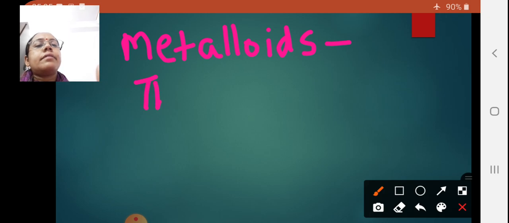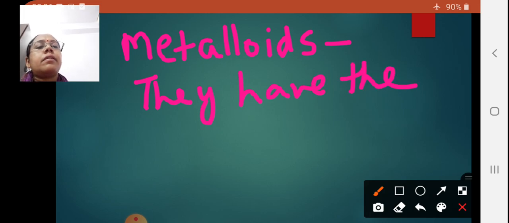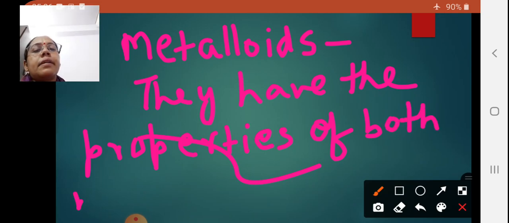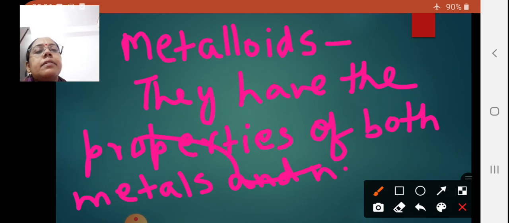They have the properties of both metals and non-metals.